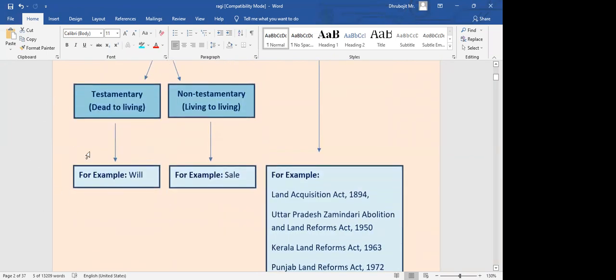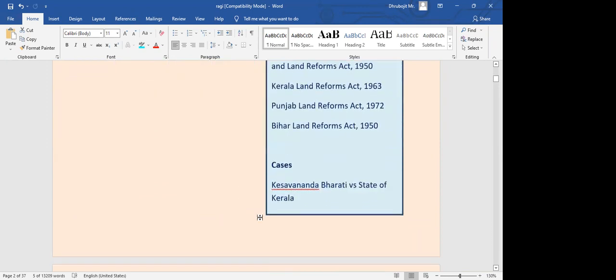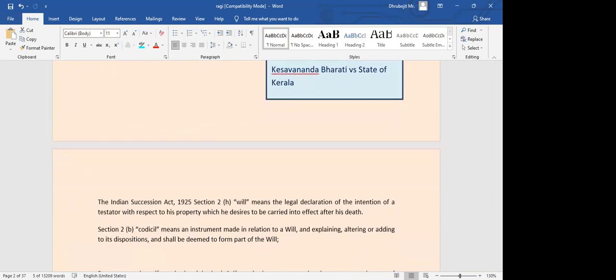So for this case, this part is important, which is nothing but testamentary succession, whereby by way of a will property gets transferred. Now, what is a will? That is defined under the Indian Succession Act also, which says it's a legal declaration of the intention of the testator. The one who is writing or preparing the will is called the testator. The testator, with respect to his property, desires it to be carried into effect after his death. After his death, how property will be divided, between whom it will be divided, he will write it. So this is nothing but a legal declaration.